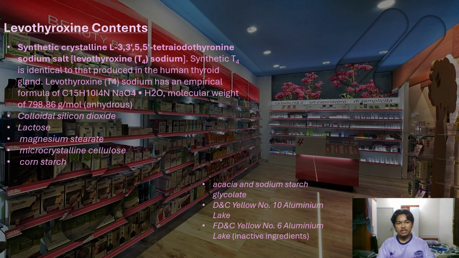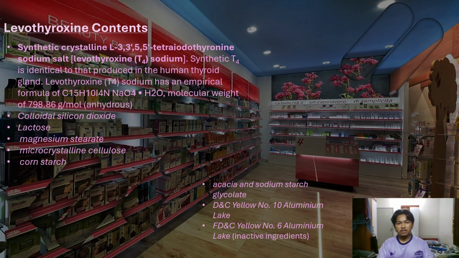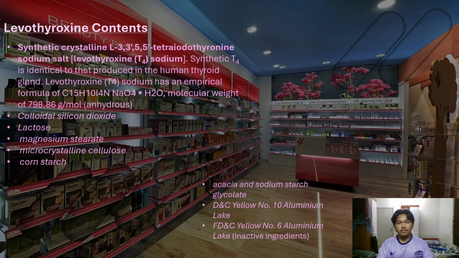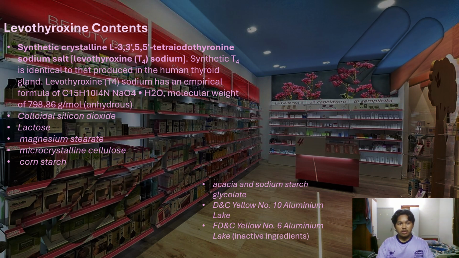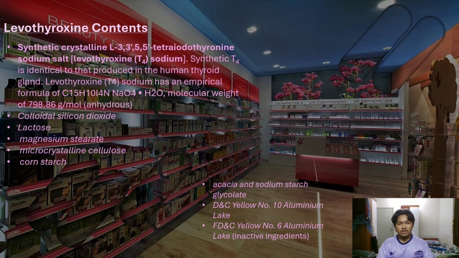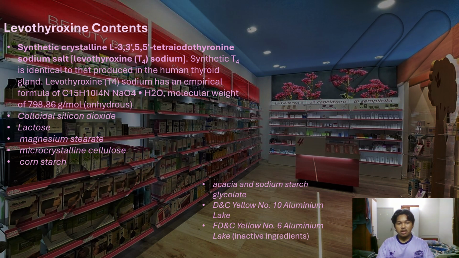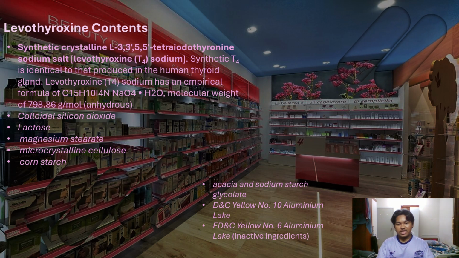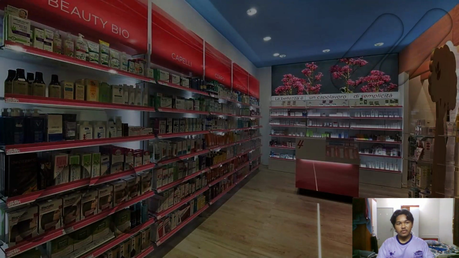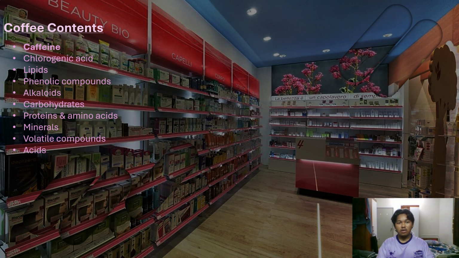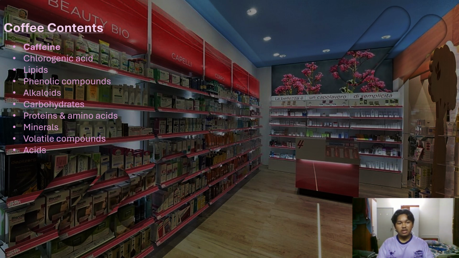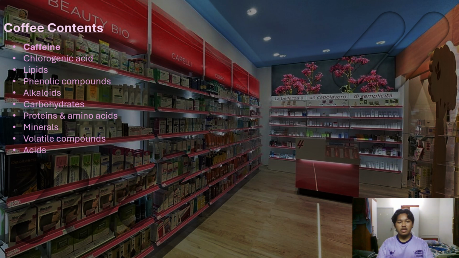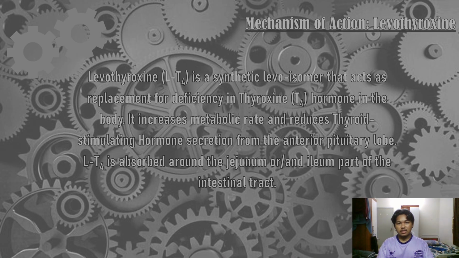Levothyroxine has synthetic crystalline L-3,3',5,5'-tetraiodothyronine sodium salt, or levothyroxine sodium. It also has colloidal silicon dioxide, lactose, magnesium stearate, microcrystalline cellulose, cornstarch, acacia, and sodium starch glycolate, D&C yellow number 10 aluminum lake, FD&C yellow number 6 aluminum lake. Meanwhile, coffee has caffeine, chlorogenic acid, lipids, phenolic compounds, alkaloids, carbohydrates, proteins and amino acids, minerals, volatile compounds, and lastly acids.